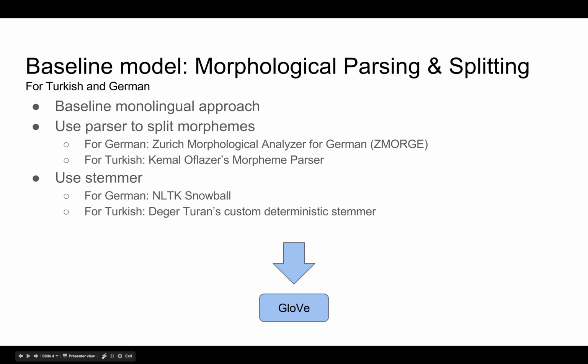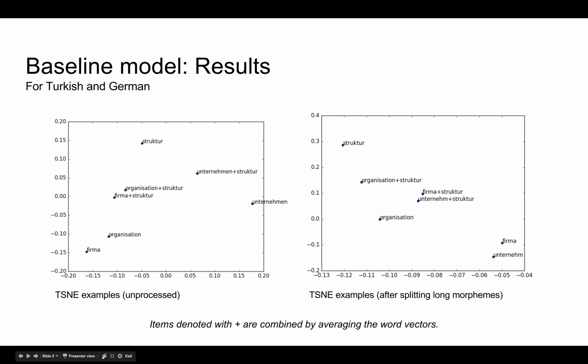For Turkish, though, we built a very simple custom deterministic stemmer, which was not too hard since the language is extremely regular. We were able to obtain some useful morpheme combination visualizations from this approach, and this figure gives a comparison of t-SNE embeddings before and after splitting morphemes.